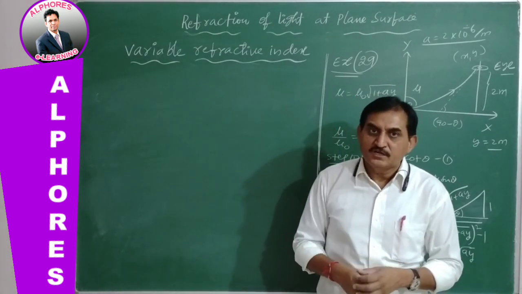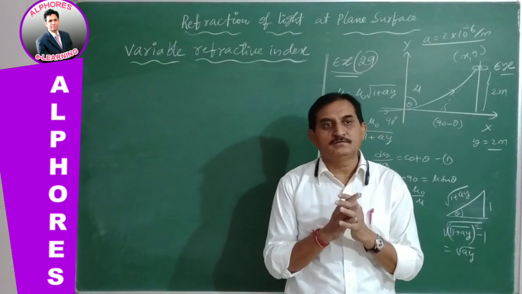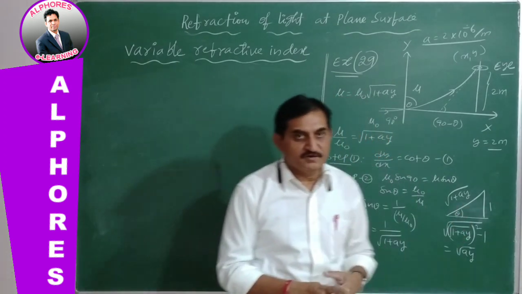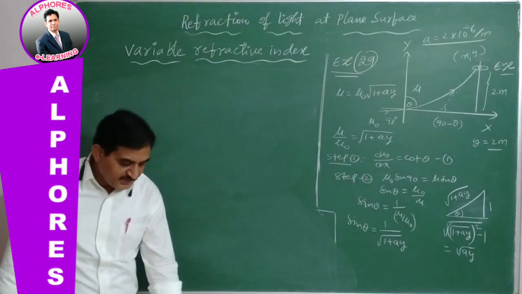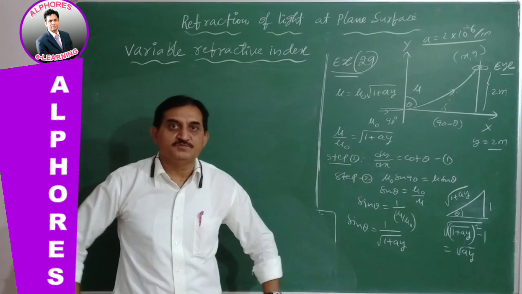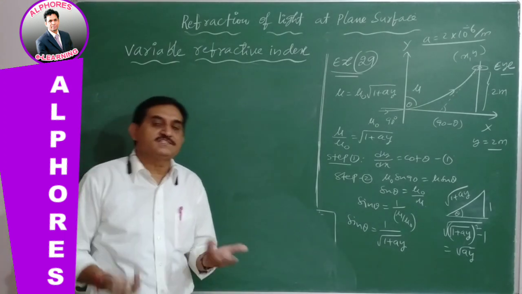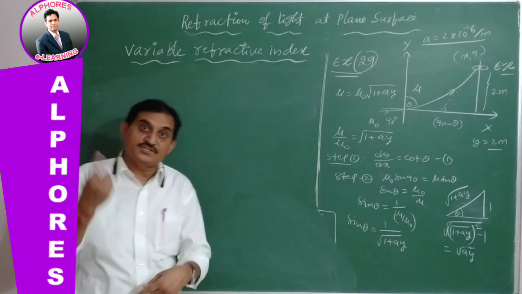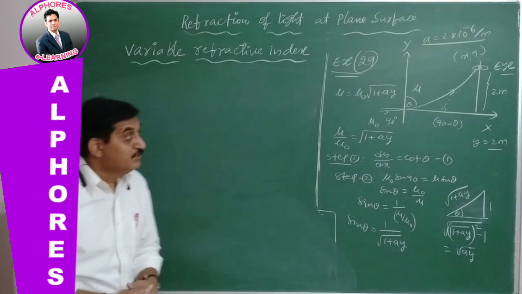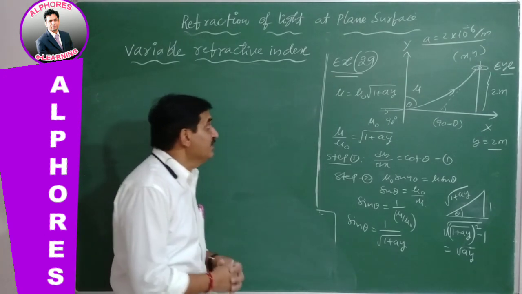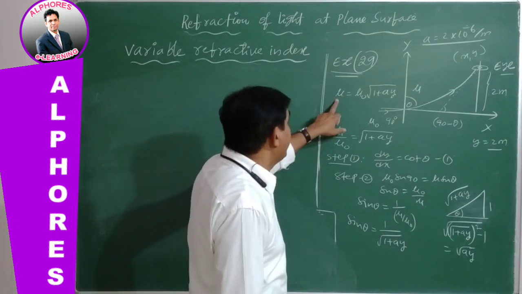Suppose you think of an airport runway. At the bottom layers the temperature is more, therefore it is less dense. As you go up, the density increases, then the refractive index changes. In such a way, the refractive index is varying.